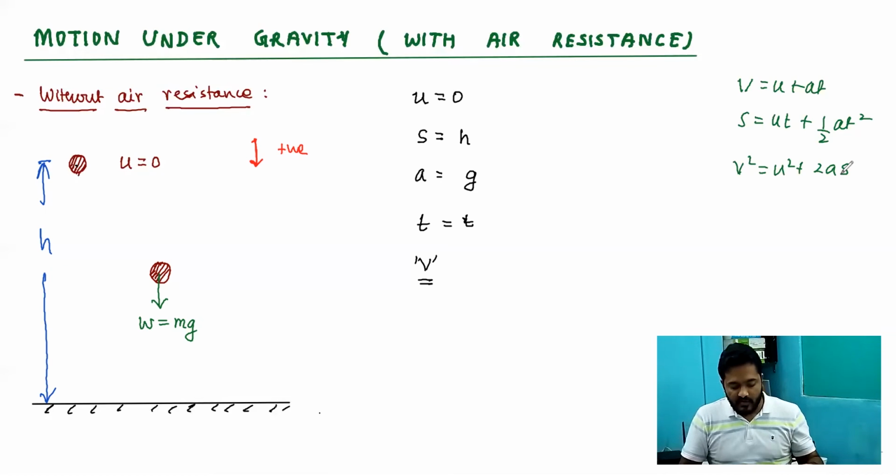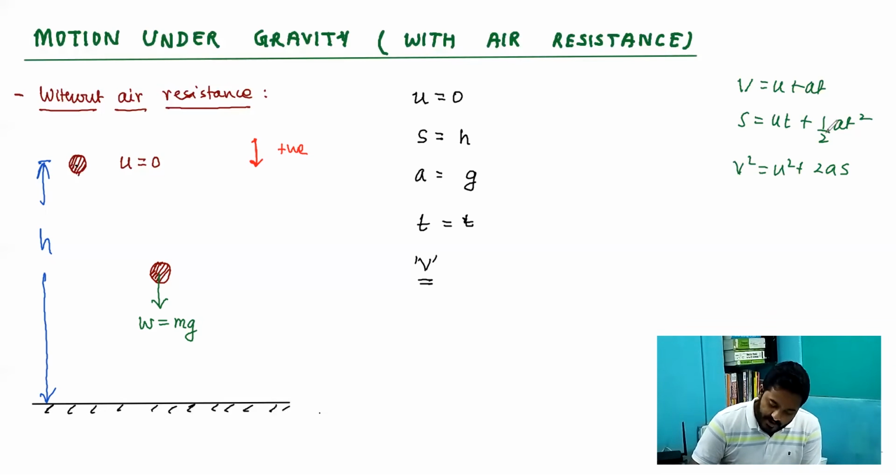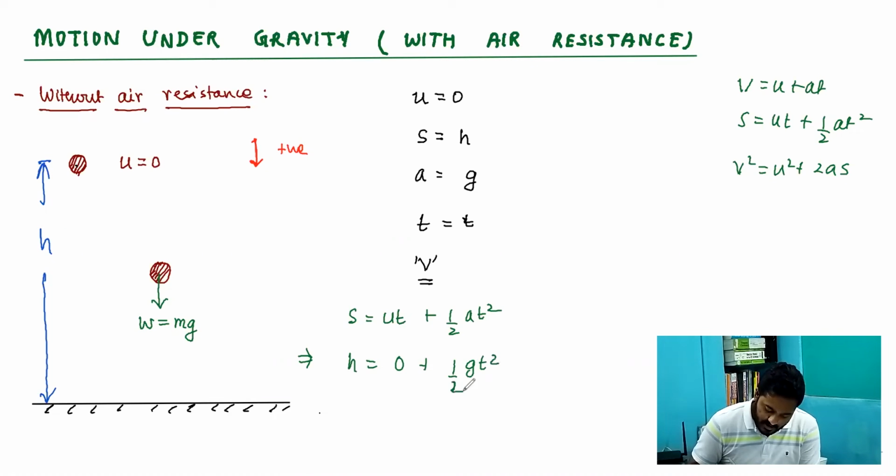So over here, when acceleration is constant, if we apply the second equation, that is s equals ut plus half at square, then s is equal to h, ut is equal to 0 since u is 0, and this is equal to half gt square. So from here, t turns out to be square root of 2h by g.